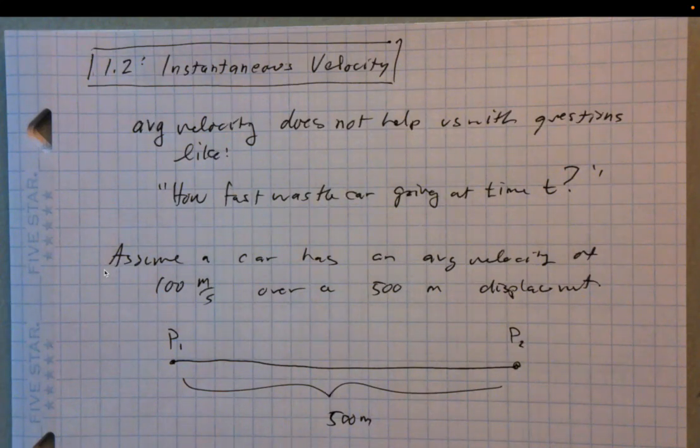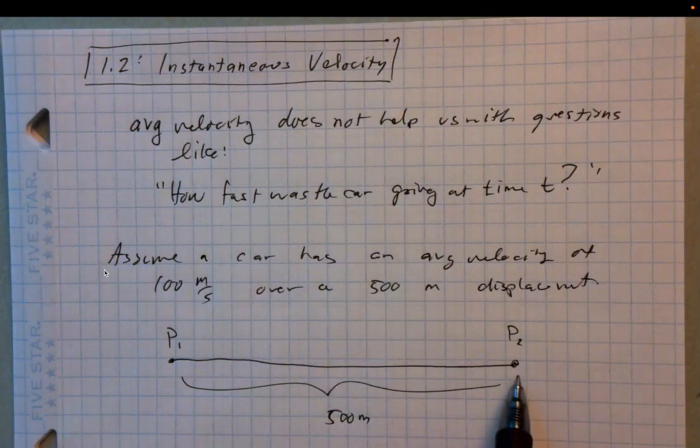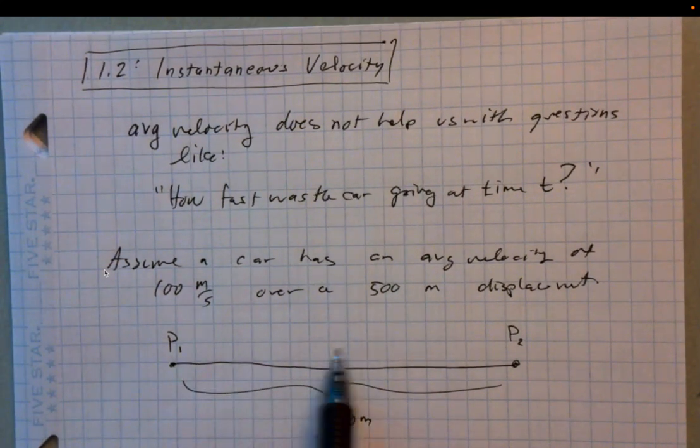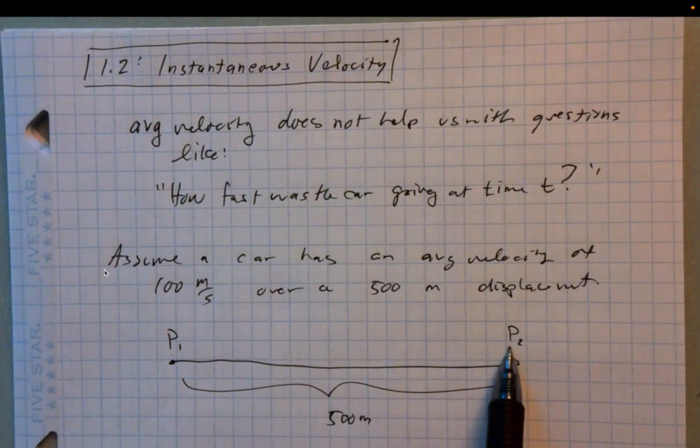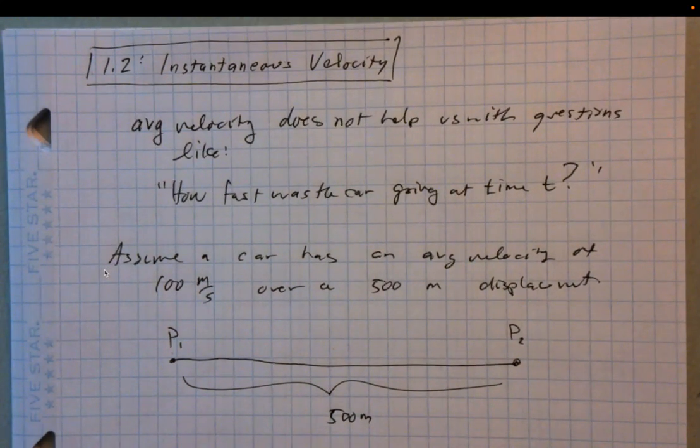Well, just notice there's infinitely many ways to accomplish that. It could be the case that the car went 50 meters per second over the first half of the interval, then 150 meters per second over the second half. That would give you an average of 100 meters per second.